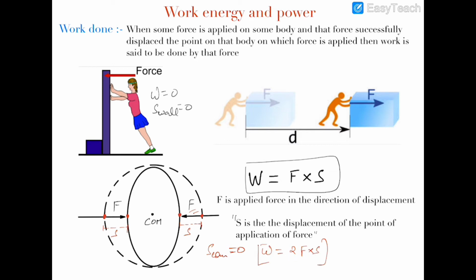You might be wondering where this work done has gone. I can say that this work done has gone into the deformation energy of the balloon, because this work is done to deform, to change the shape of the balloon from spherical to oval. This energy is known as deformation energy, and it is a kind of potential energy.